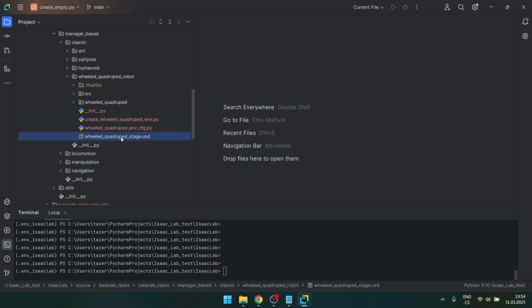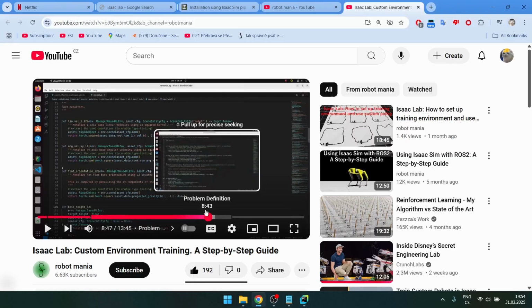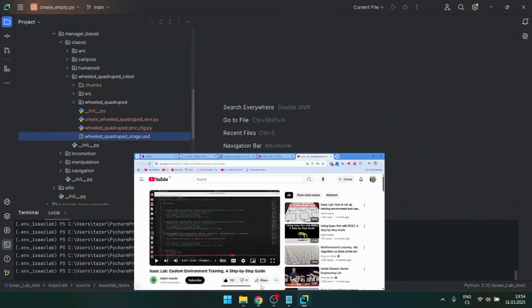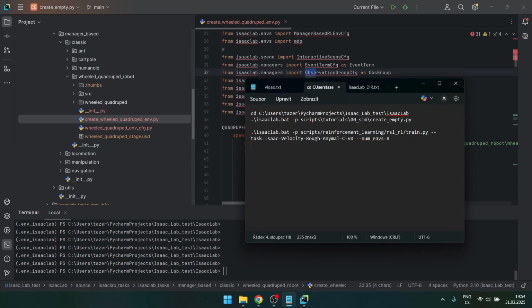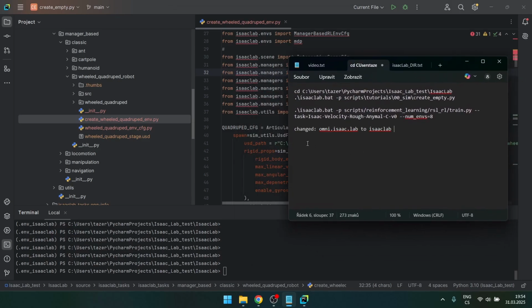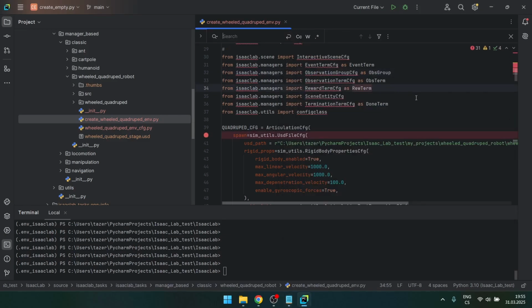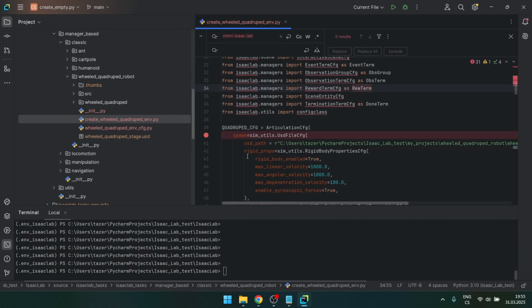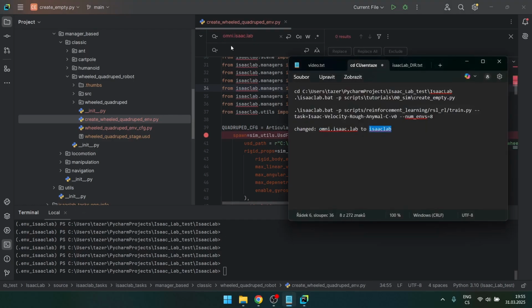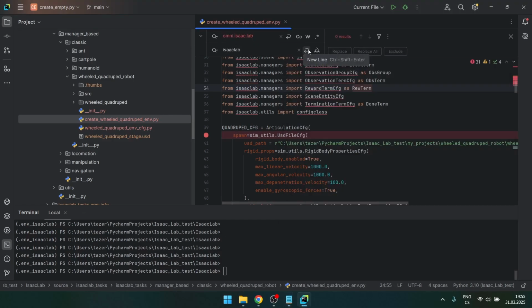And these scripts were already outdated, even though the video is like, holy shit, 2 months old. In these scripts, they were made with an old version of Isaac Lab. So I got an error which didn't recognize this term, and all I had to do is switch this for Isaac Lab, and after that it worked. So I just pressed Ctrl F, put in the term that doesn't work, and I switched it for this term and pressed replace all.